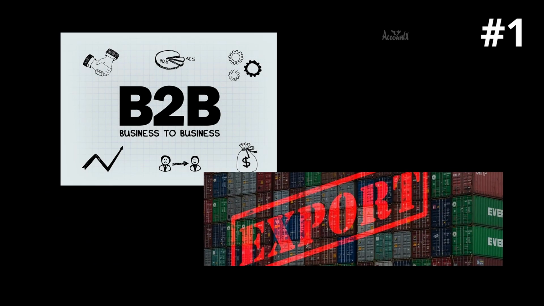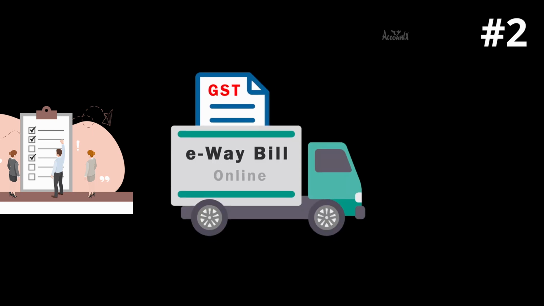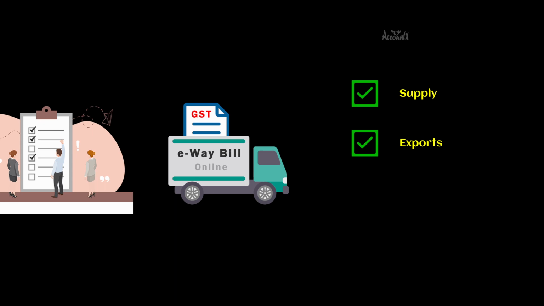1. This is applicable only for B2B and export supplies. To put it differently, this is not applicable, for instance, for B2C supplies. So for B2C supplies, you can continue to generate e-Waybill without this restriction. 2. This restriction is applicable only for selective categories while you generate e-Waybill. And these categories are supply, exports, SKD, CKD, lots. So if you choose any of these categories while generating e-Waybill, the system would check for e-Invoice information.